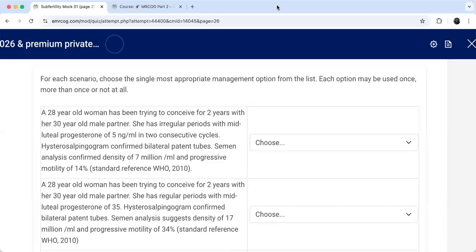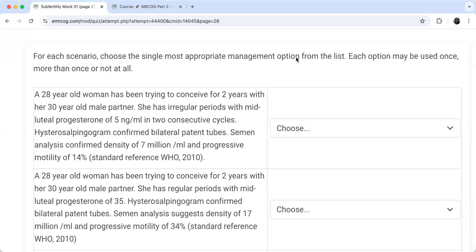When it is a compound problem like this, and both factors are deficient, then even if I try to help the female with ovulation induction, I'm still having a problem here with this male, right? So what will I do if I still have the problem with the male? I will then offer a treatment that can be suitable for both partners, male and female together.